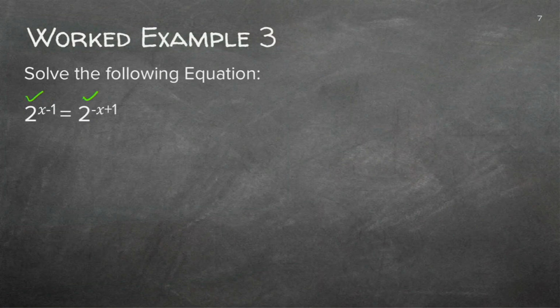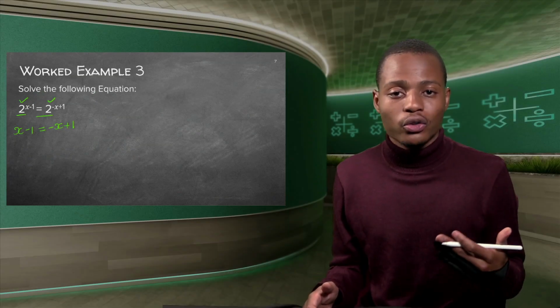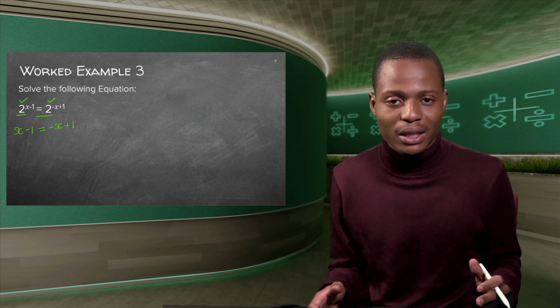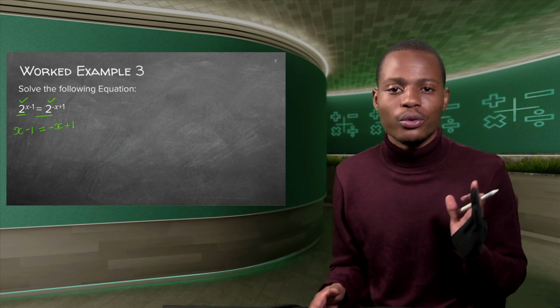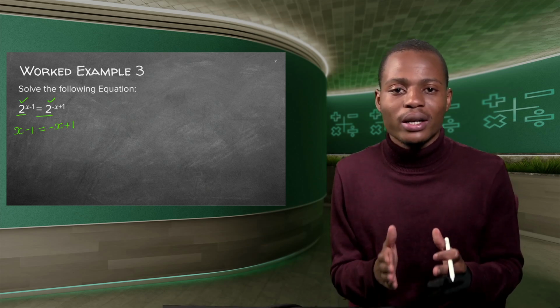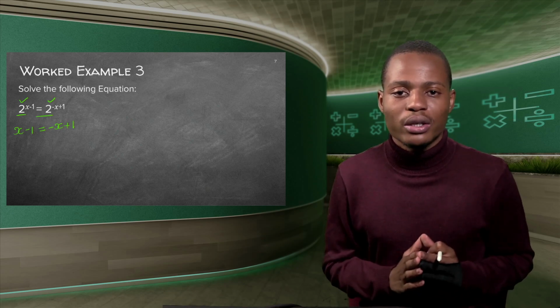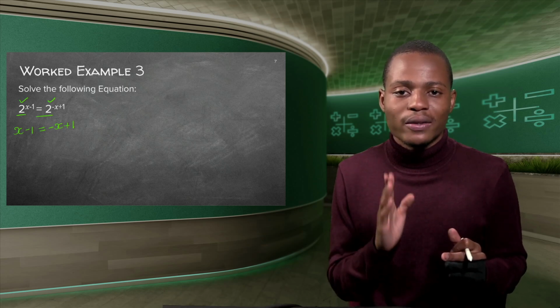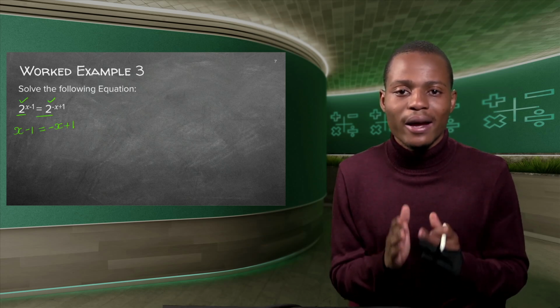So you will have, since the bases are the same, base 2 and base 2, you have base 2 both sides, you simply say this is x minus 1 equal to negative x plus 1. What did we do there? We applied the one law of exponents that we discussed earlier on, where if the bases are the same, you equate the exponents. And in front of you right now, you have a linear equation that you simply need to follow one rule that says group like terms together and simplify.